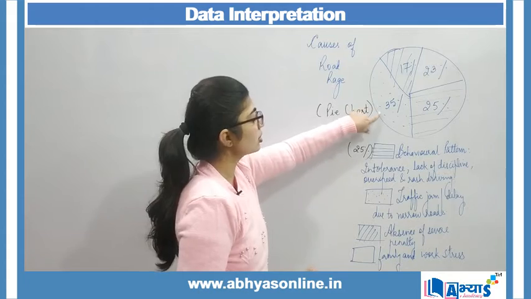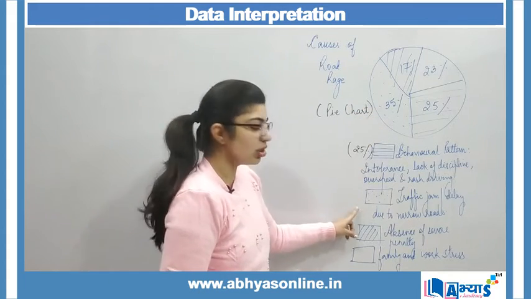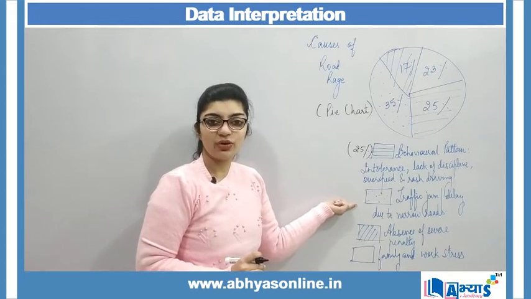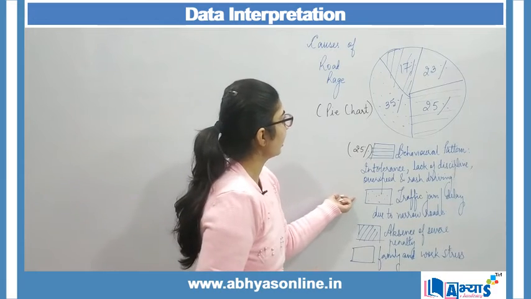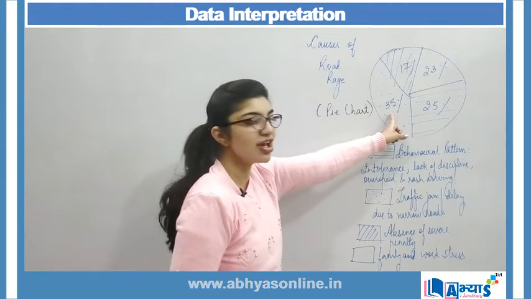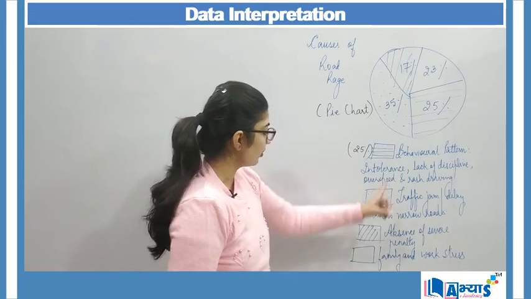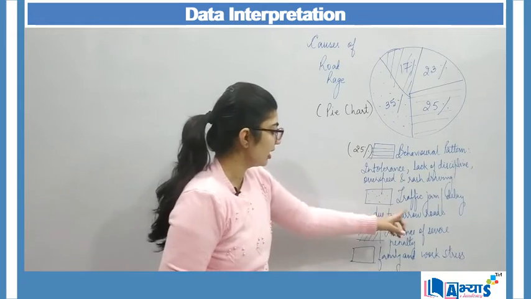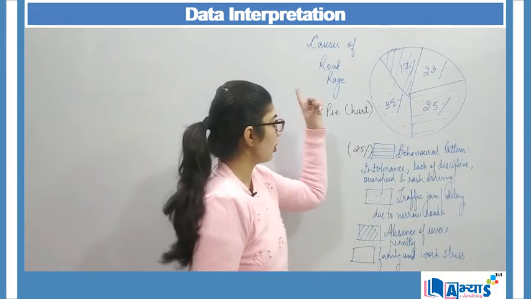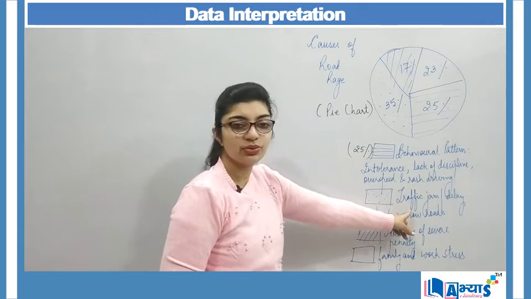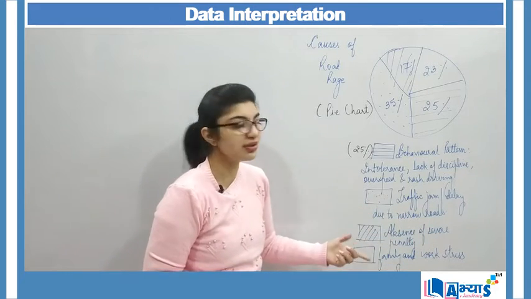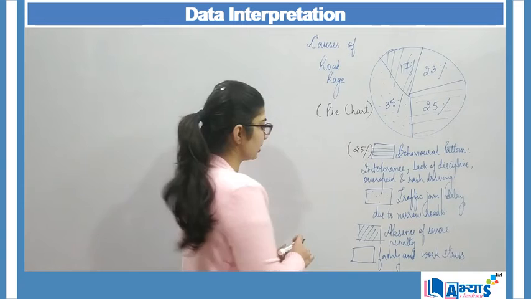Now there are dots over here. When I look at the box over here, I can find my dots. I see that the causes of road rage are 35% in the dot section. And what does that dot section say? Traffic jam. So road rage occurs due to traffic jam, and how much is the rate? It is 35%.